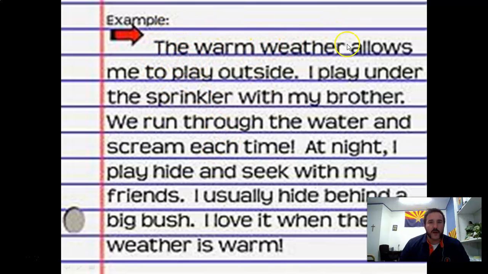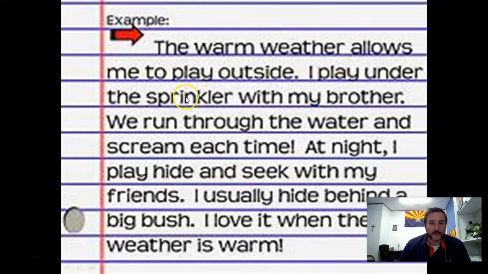The warm weather allows me to play outside. That's what this paragraph is about. Again, if you still want a paragraph about tacos, sorry, this paragraph isn't it. This paragraph is only going to talk about playing outside because of the warm weather. That's the main idea. That's what this paragraph is about. If you read on, you notice it all talks about playing outside because of the warm weather.